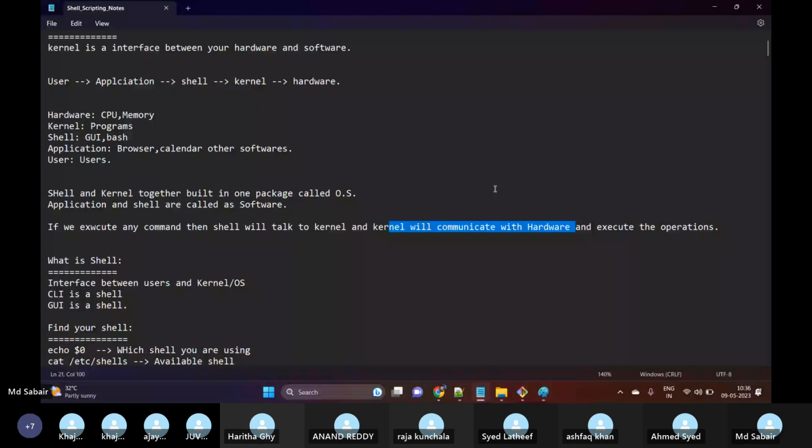Guys, understood? Bash scripting might look somewhat complex because not everyone has programming experience, right? But bash scripting is not programming, it is just a kind of scripting. There is a lot of difference between scripting and a programming language.